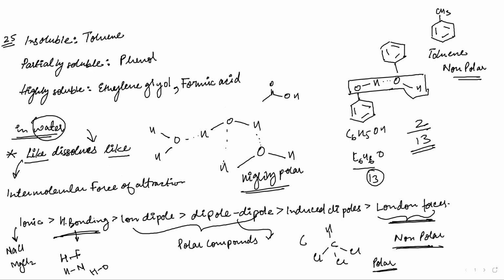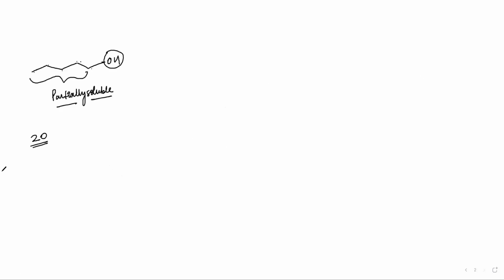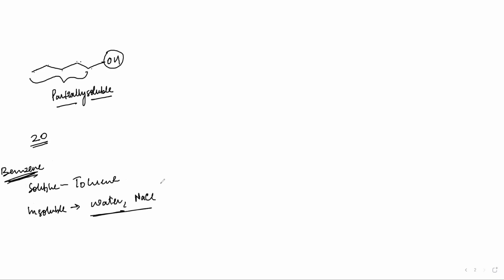For example, if you were given a non-polar solvent such as benzene, then in benzene the highly soluble one will be, for example, toluene. Insoluble will be something like water or NaCl. These will not dissolve in benzene because benzene is non-polar, and these are highly polar.